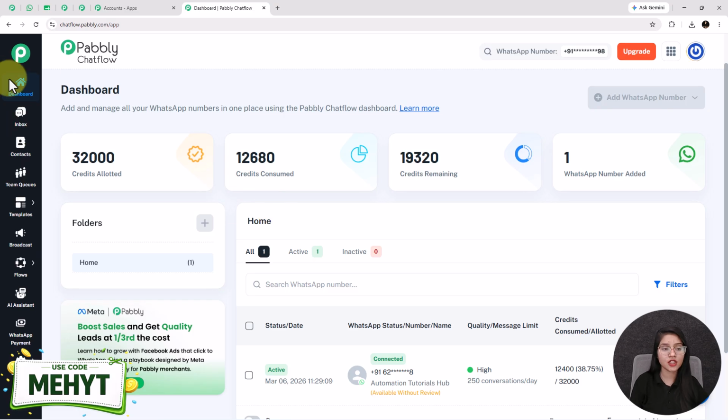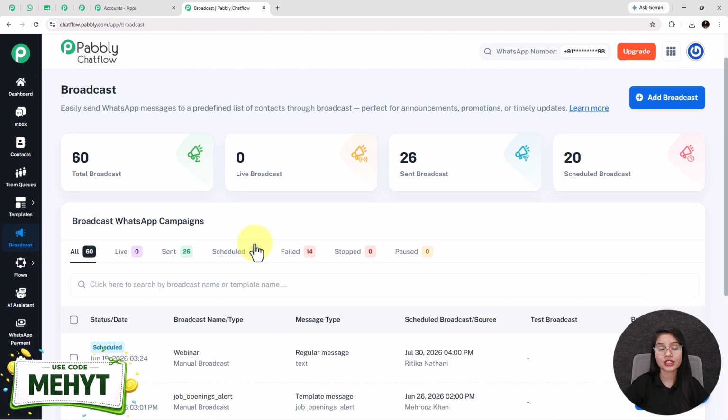On the left hand side, you will see multiple features, where you have to go inside this broadcast feature. As we are creating a WhatsApp broadcast campaign, see, this is the broadcast feature of Pabbly Chatflow, with the help of which you can easily send bulk WhatsApp messages to your predefined list of contacts. It is perfect for announcements, promotions, or updates. Using Pabbly Chatflow broadcast, you can reconnect to your old gym members without manually messaging everyone from your side. You just have to do some simple setup.